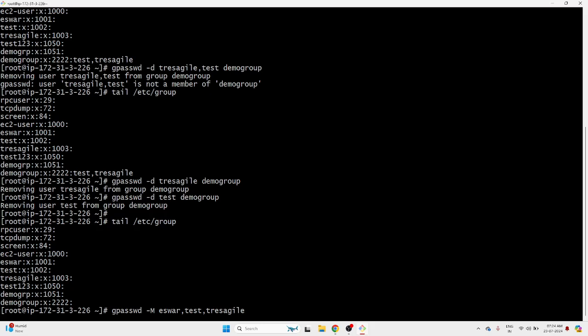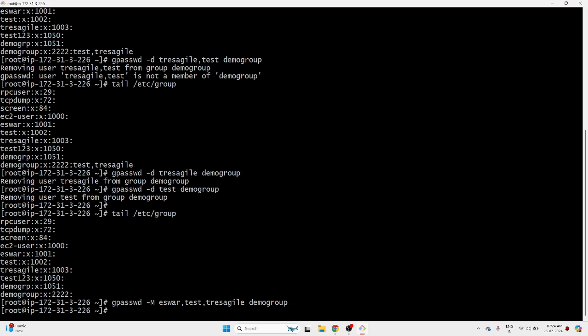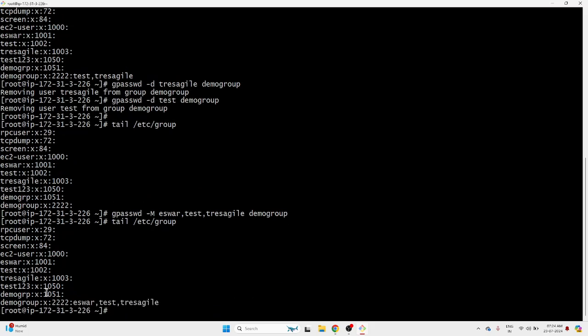Agile is one of the users. Which group? Demo group. So all three users will be added at the same time. See, it's added. Like this, if you have 10 users, you can simply give comma and the names. No need to add one by one. If you want to add only one user, hyphen a, as we discussed earlier. That's it. This is gpasswd.